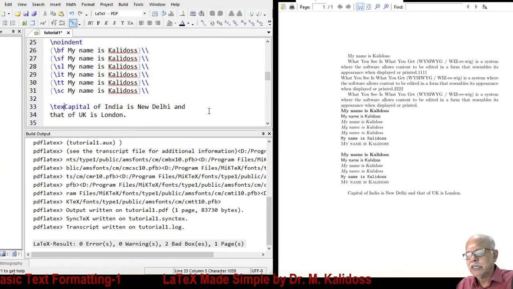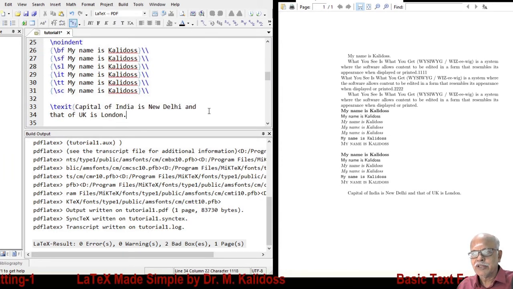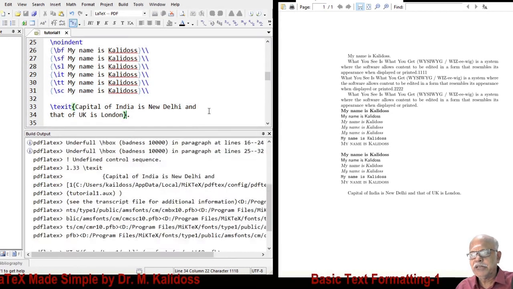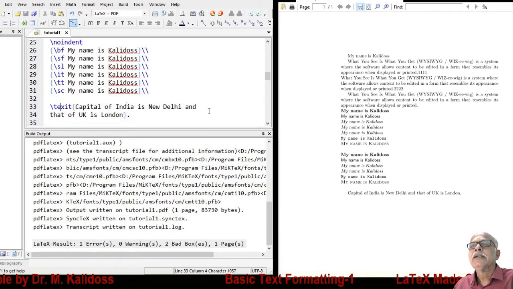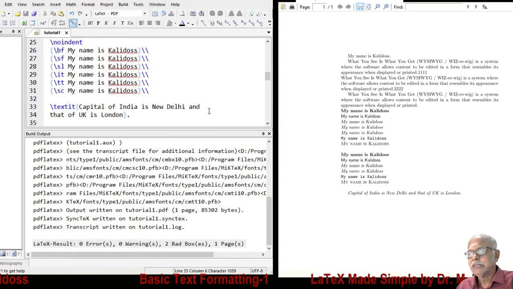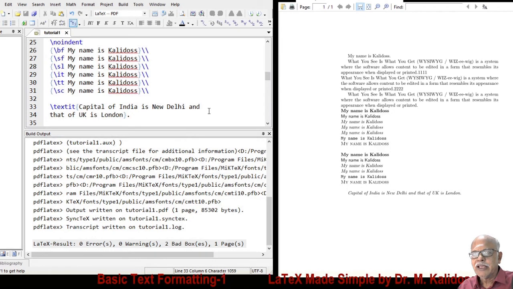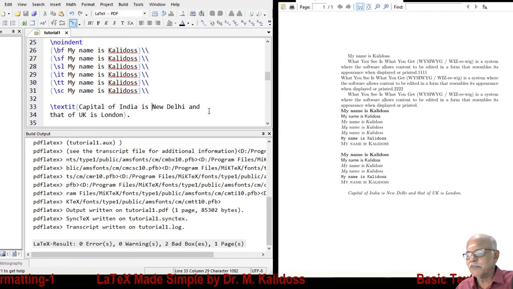Suppose you say textit for the whole thing. On compilation, in the output, you find all the characters are in italics. Now, capital of India is, this is what you would like to emphasize. Therefore, you put emph.